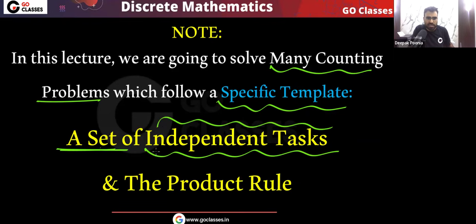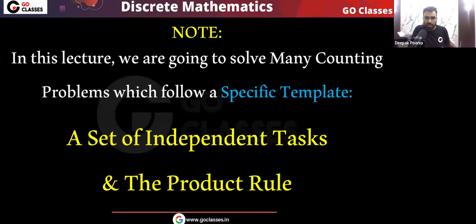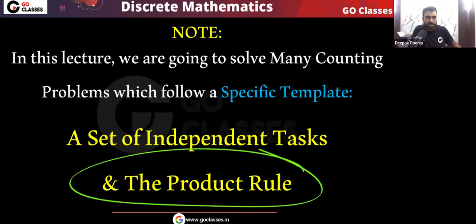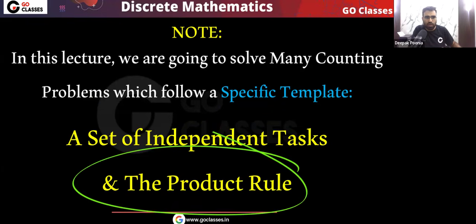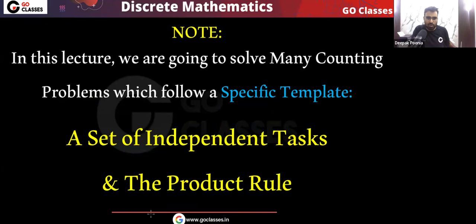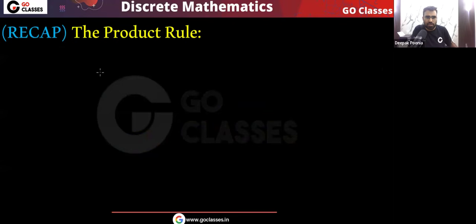We need to complete all these tasks, task T1 and T2 and T3 and so on. So we will apply the product rule. This is the specific template all our problems are going to follow in this lecture. Now, before we start this session, let me recap the product rule. In the previous lectures, we have already seen what the product rule is. This is a basic rule of counting. Then we will see this specific template, and then we are going to solve many counting related problems, many GATE PYQs. So let's see the product rule recap.